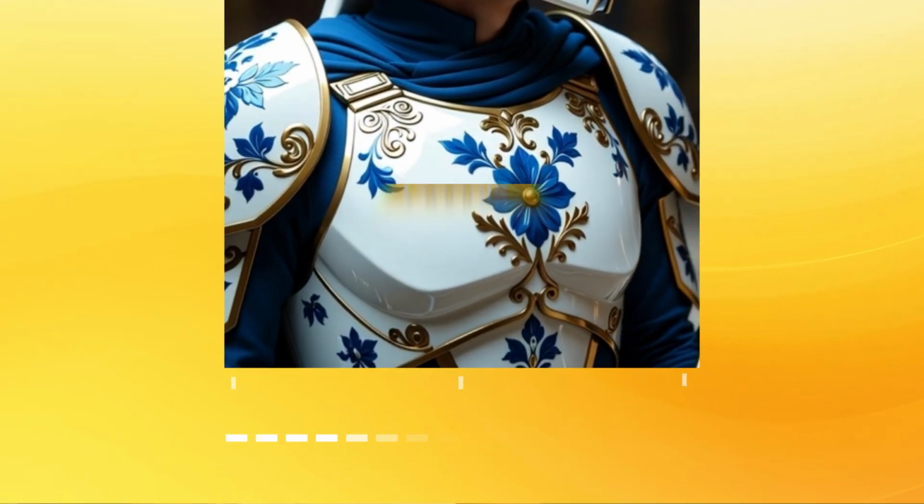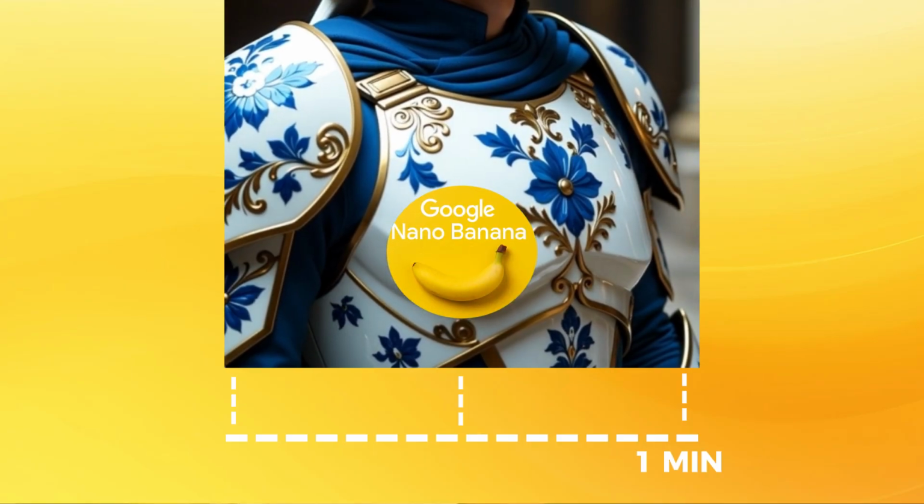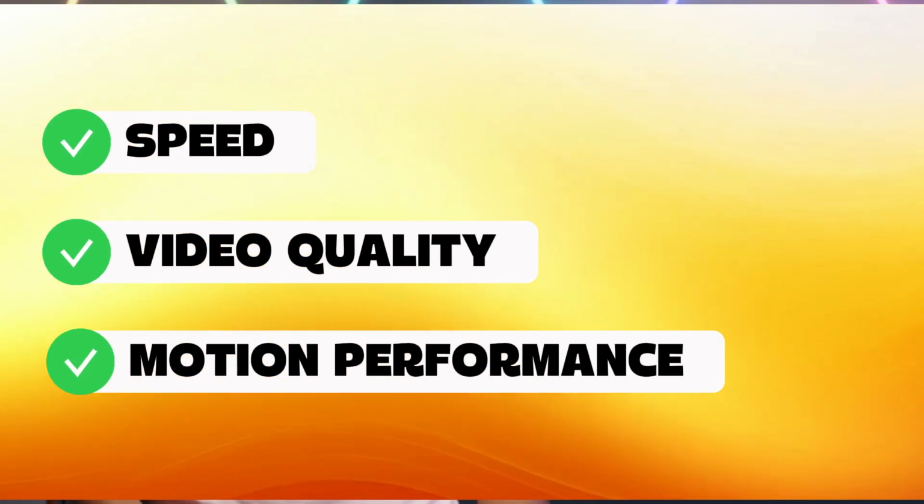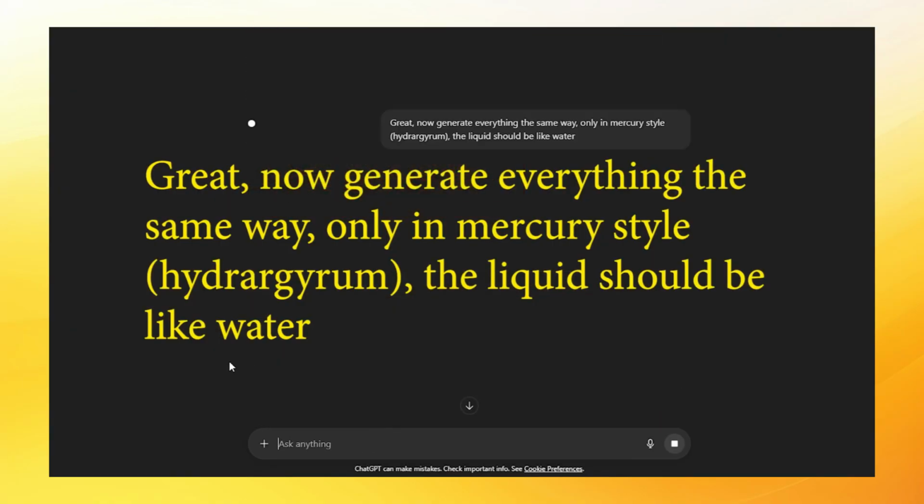Next, we write: great, now generate everything the same way, only in lava style. The bed should have a lava texture. Now we wait until the image appears. Come up with your own unusual textures to stand out among all videos. This is very important.